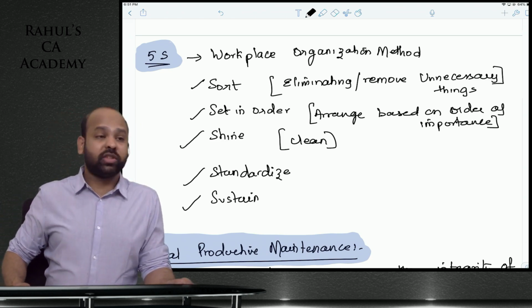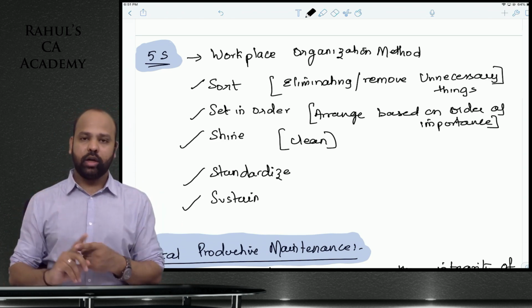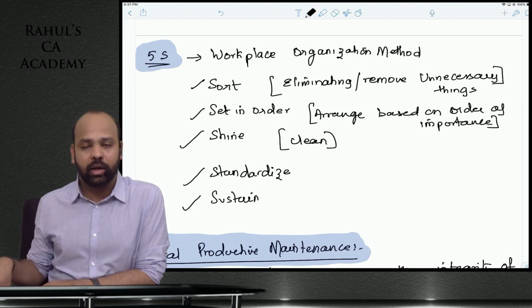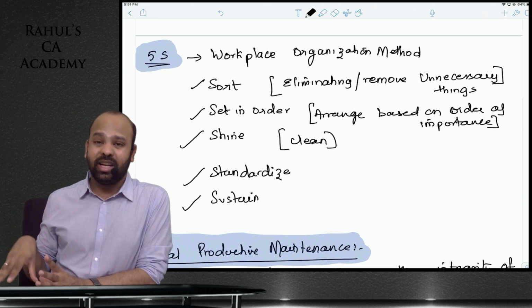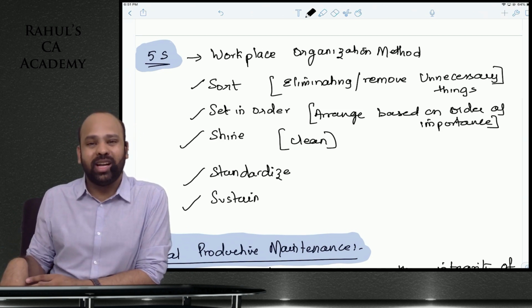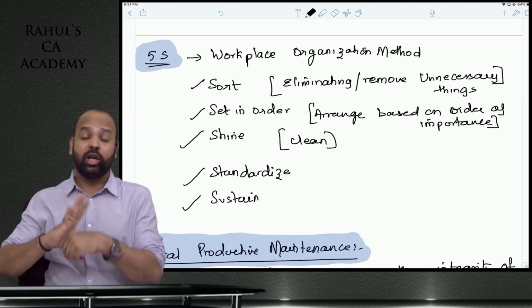You should be able to sustain them. It is not like one-time cleaning, one-time annual cleaning, and you forget it. So first identify what is important and what is not important, and eliminate the unimportant things. Then among the necessary things, arrange them in the order of importance. Keep cleaning your workplace on a daily basis, then standardize the practices, and then ensure that you are able to sustain it.